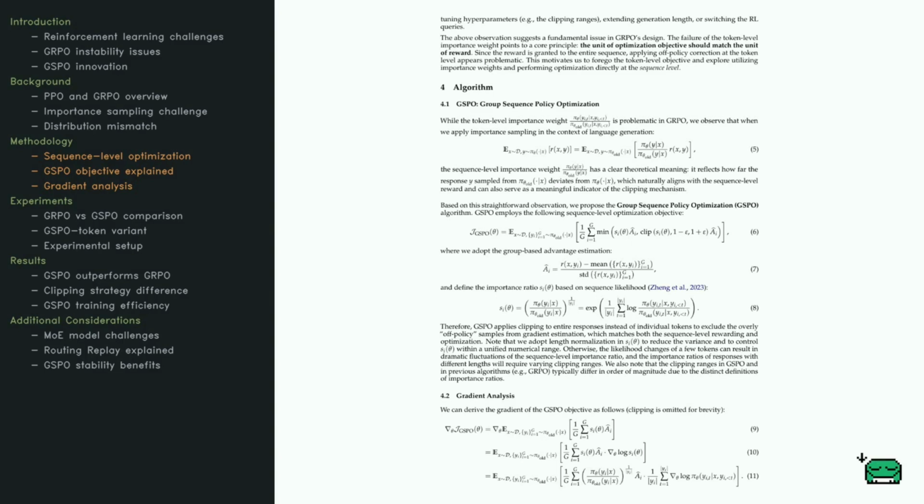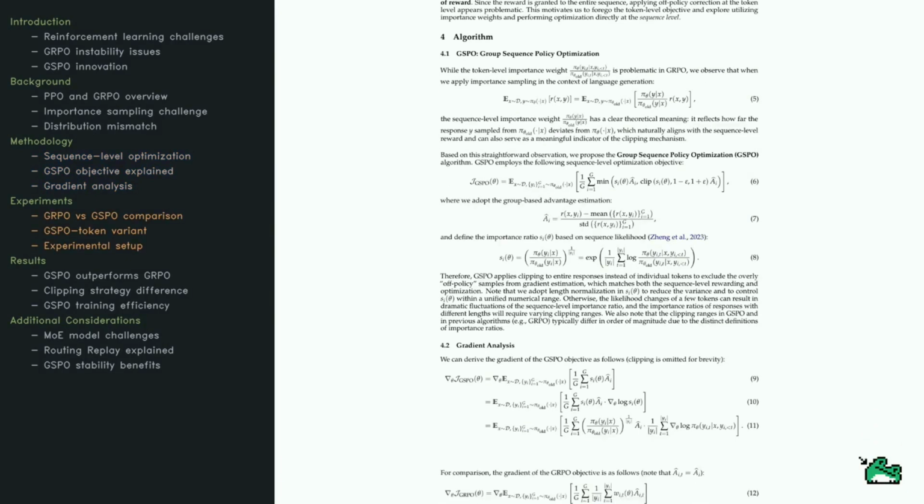This sequence-level approach in GSPO aligns with the reward system and simplifies the clipping mechanism, making it a robust framework for large-scale language model training.